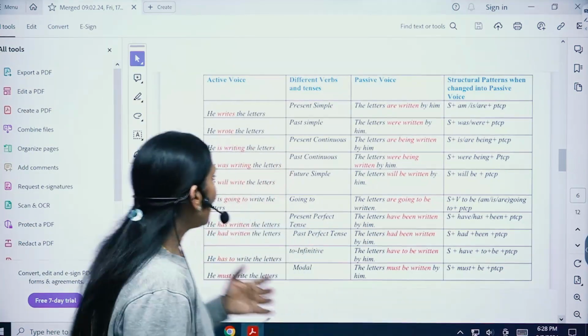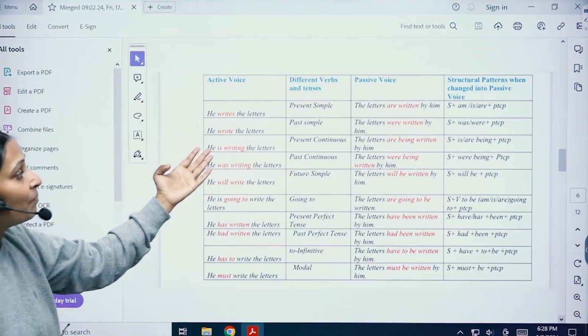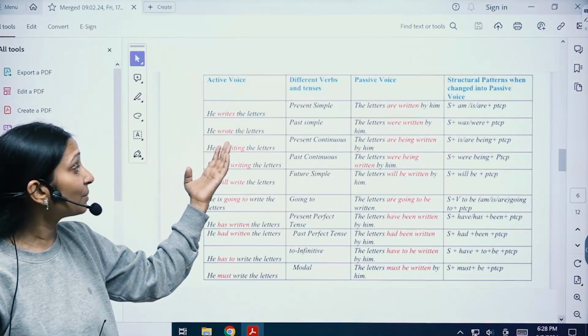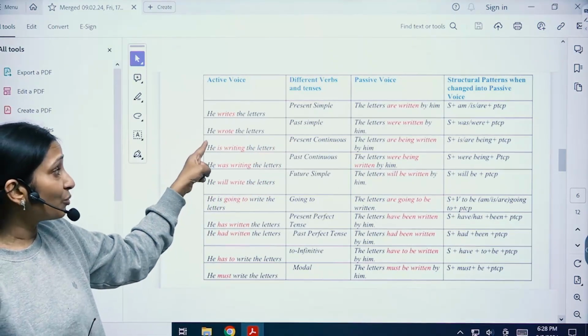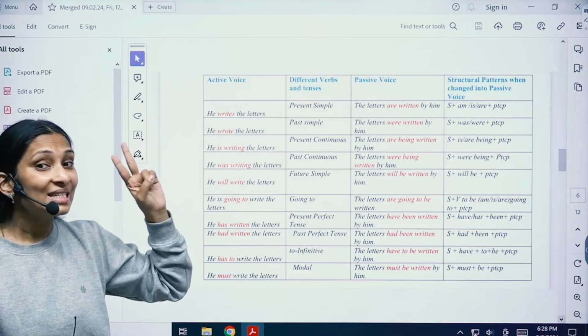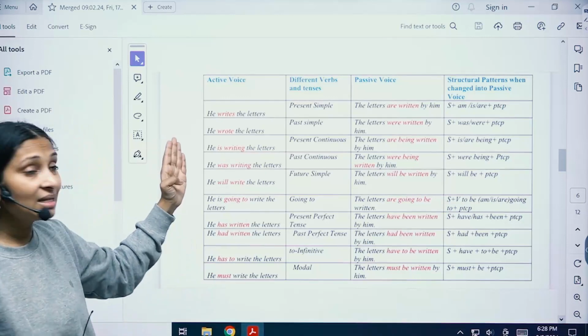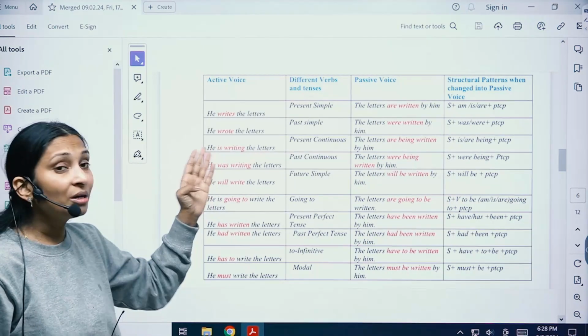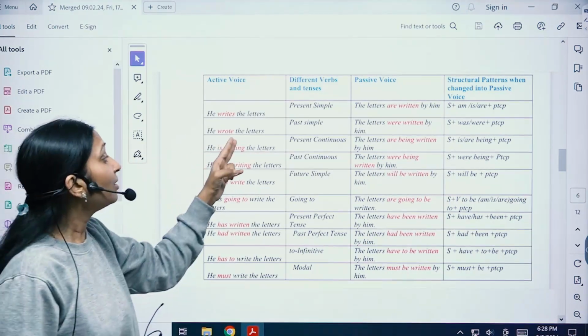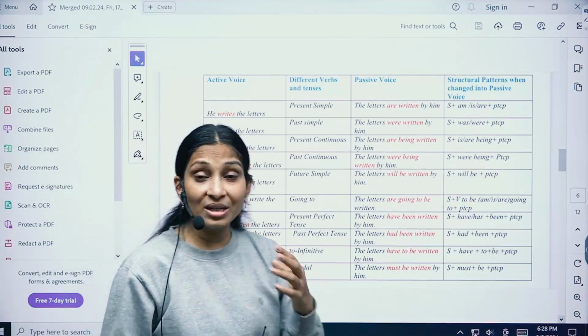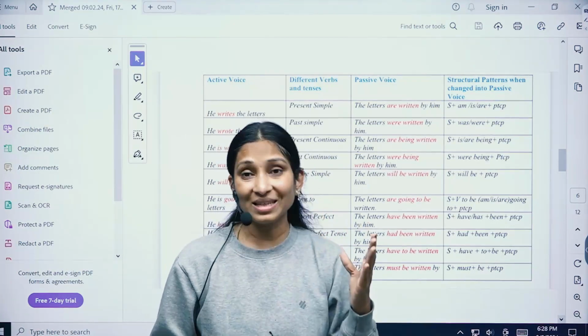Now let's look at the next example: simple past, or past simple. Here we have subject, verb's second form and object. He is the subject, wrote is verb's second form, the letters is the object. What are we going to do when we change this sentence from active to passive, children?